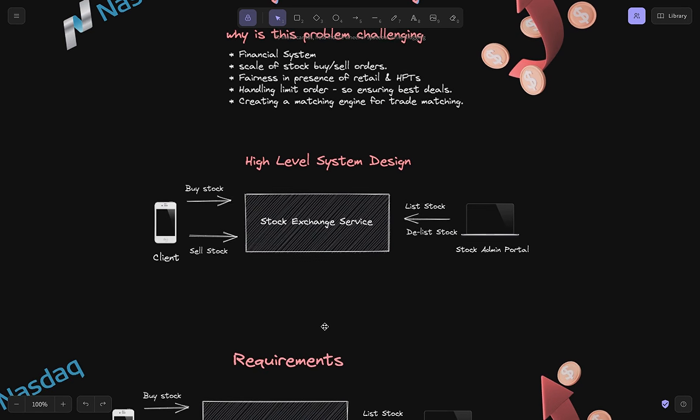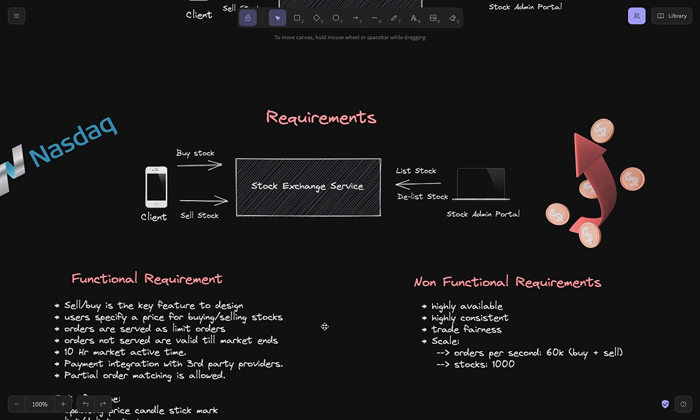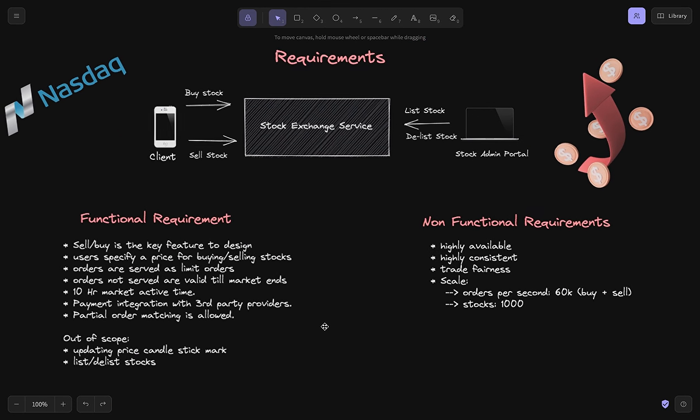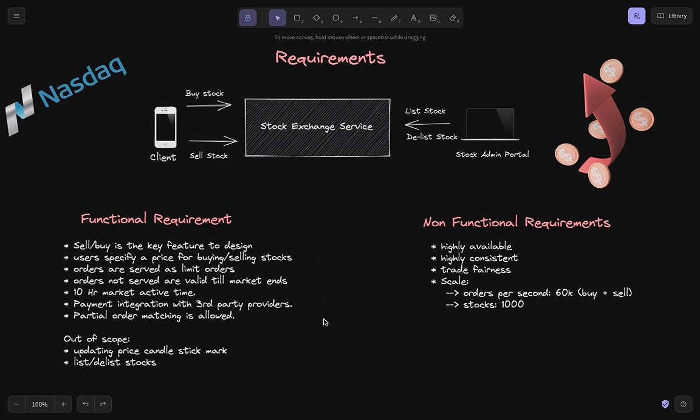Okay. Let's move to the requirements. What sort of requirements do we want to support? We have the high level system design which we came up with in the last slide. Using this high level design, let us come up with a set of requirements.